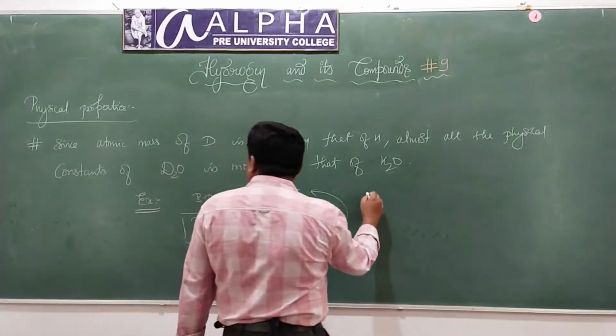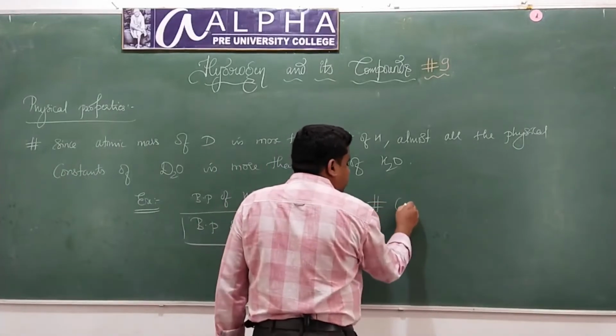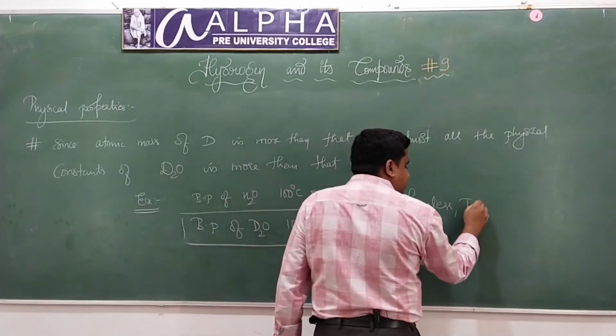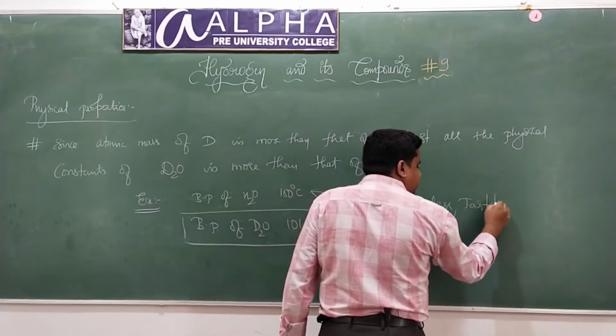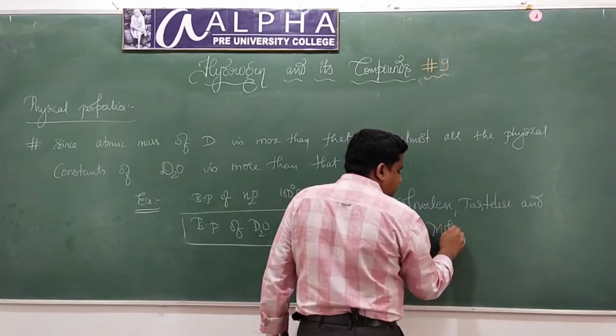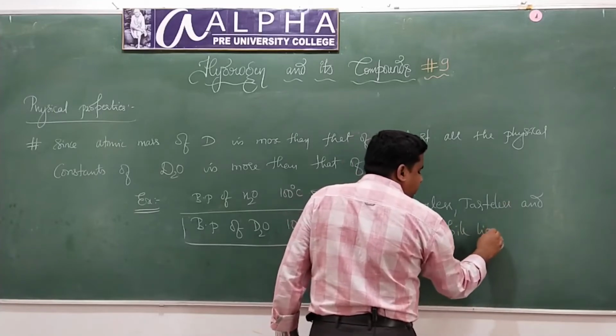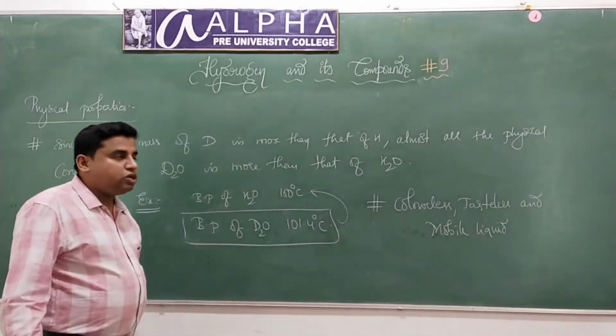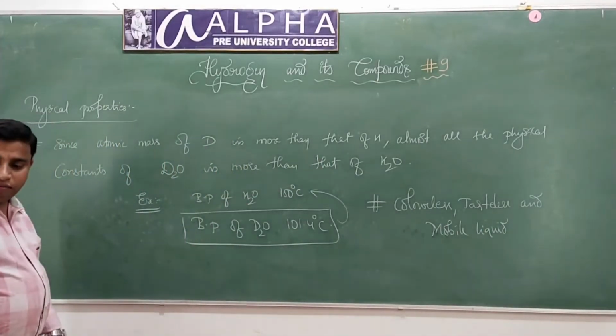And one more thing you should remember: heavy water is again colorless, tasteless, and it is a mobile liquid. Understood? That's it. There is nothing else with respect to the physical properties of heavy water.